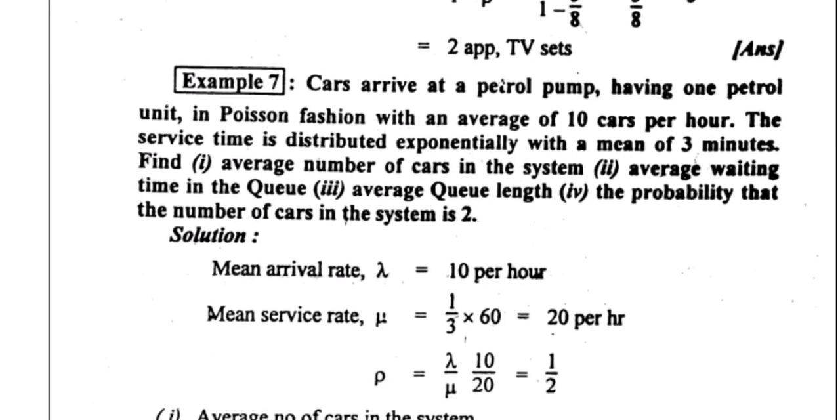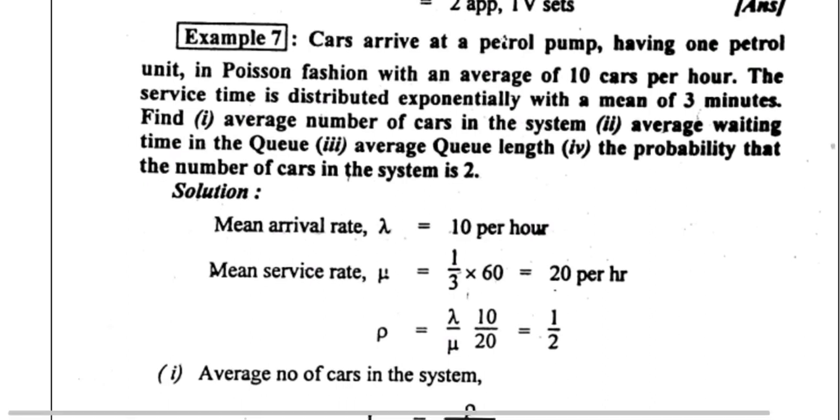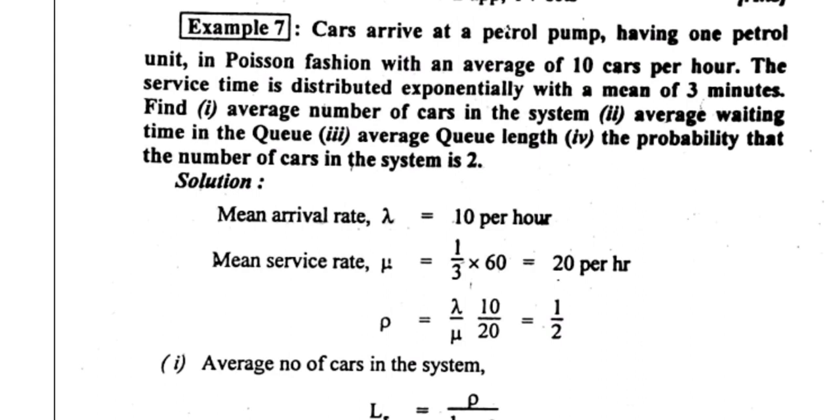Cars arrive at a petrol bunk having one petrol unit, with an average of 10 cars per hour. The service time is distributed exponentially with a mean of 3 minutes. Find the average number of cars in the system, the average waiting time in the queue, the average queue length, and the probability that the number of cars in the system is 2.